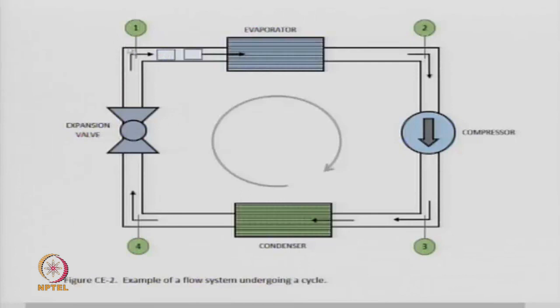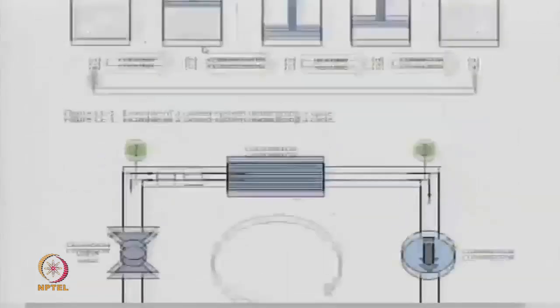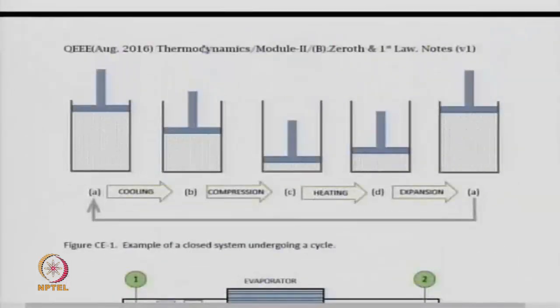If the state were different when it got back, then it would not be a cycle. So if it is the same state when it comes back, then we say that this little element was flowing through all these and executed a thermodynamic cycle. So this is the second way by which a thermodynamic cycle can be realized. And what I just drew on the sheet is a picture of this thing. There were 5 processes there.